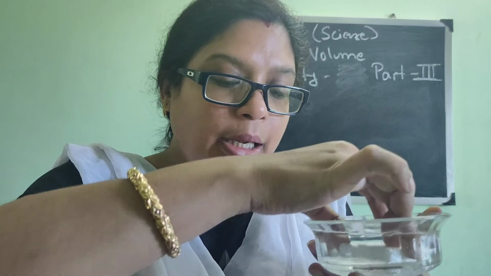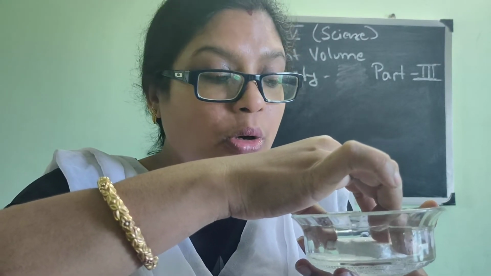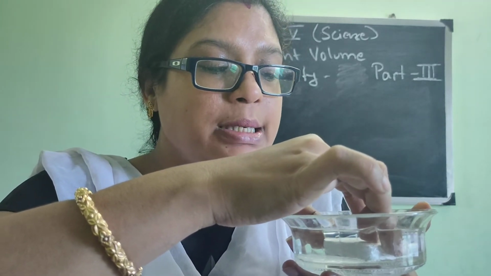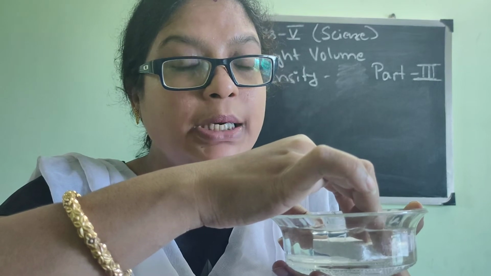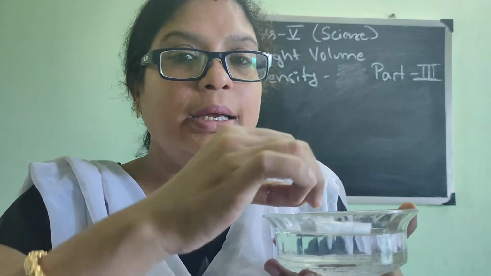The density of the particular object is less than water, and that is why it is coming back. It is floating on the water.